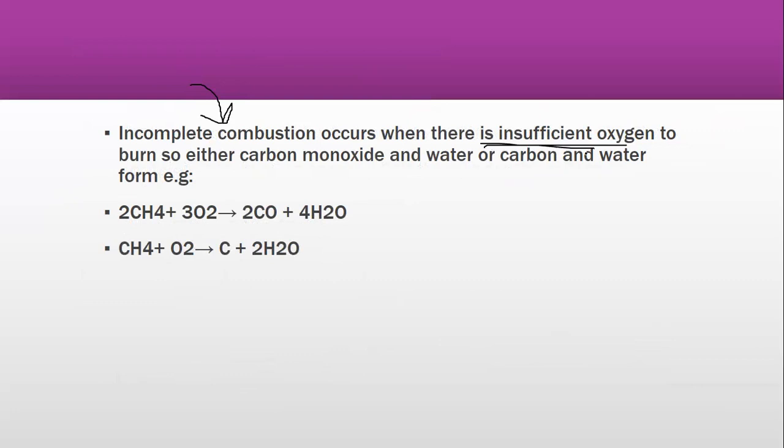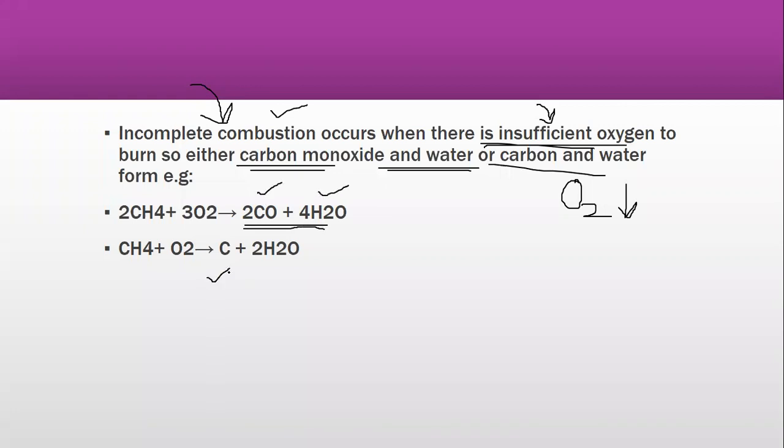So this is the need for the incomplete combustion to take place. Whenever the amount of oxygen is less, incomplete combustion will take place. So either carbon monoxide and water, or carbon and water would form. So these will be the products when we talk about incomplete combustion. Carbon monoxide and water, or carbon and water are going to be formed.